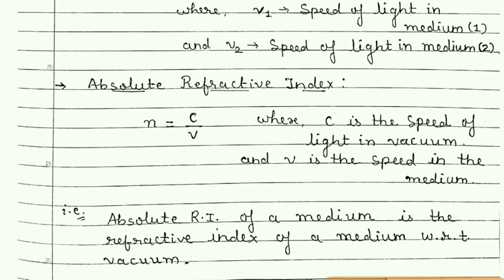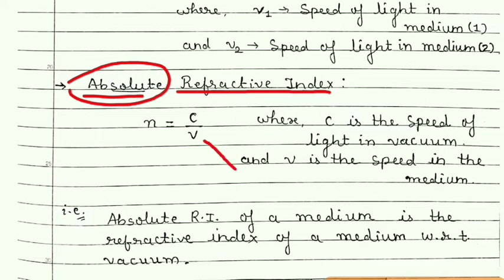Now about absolute refractive index. Absolute means, if I ask what is the refractive index of glass, to find the absolute refractive index of glass, I need to compare the speed of light in glass to the speed of light in free space, that is vacuum.